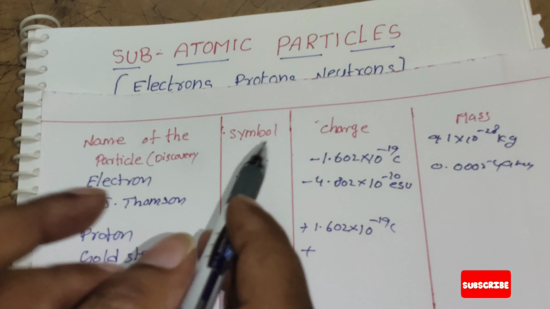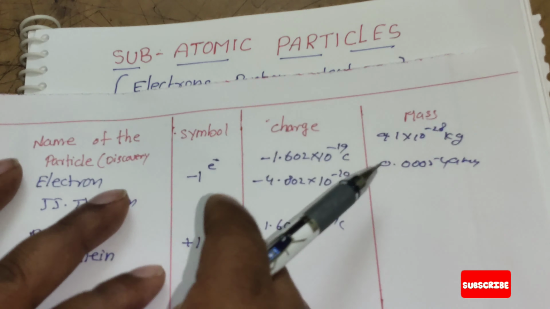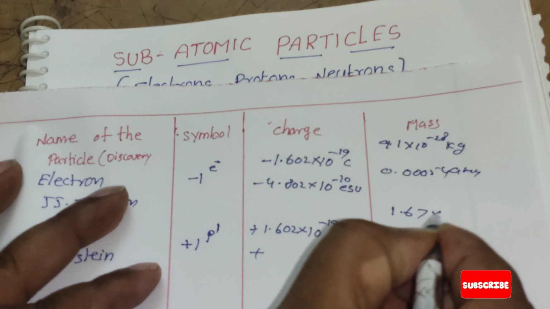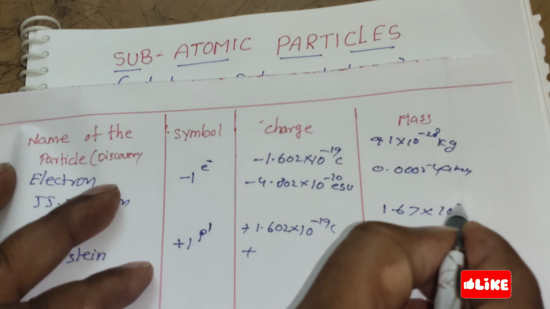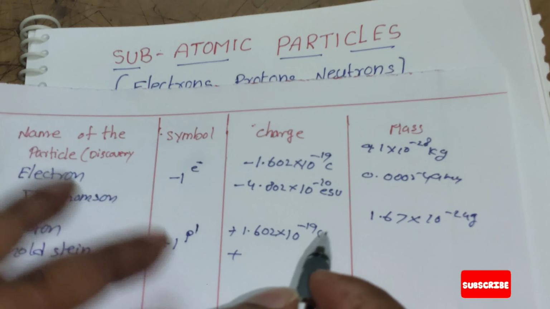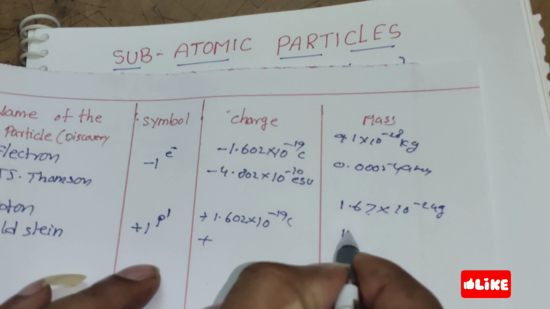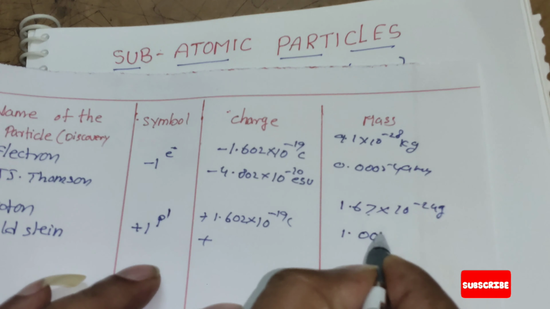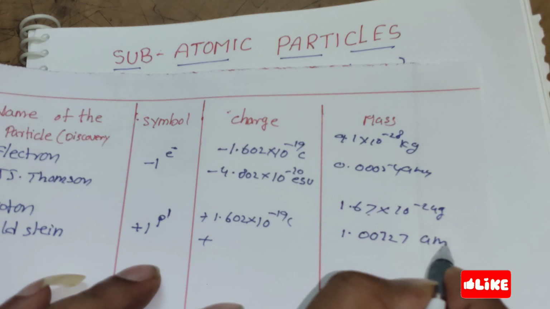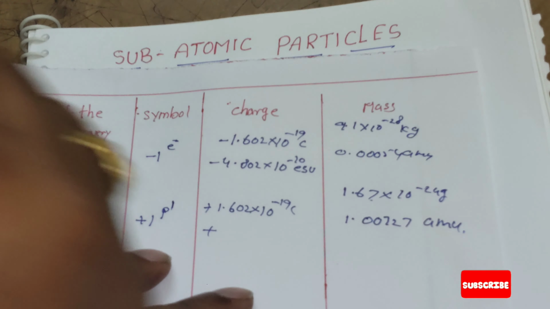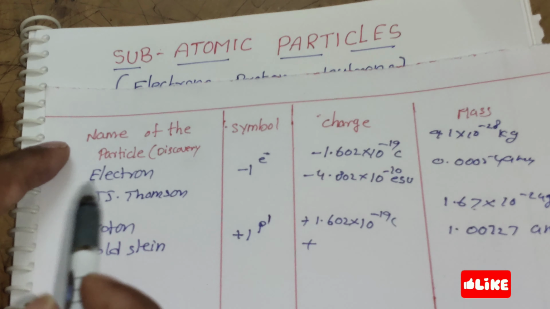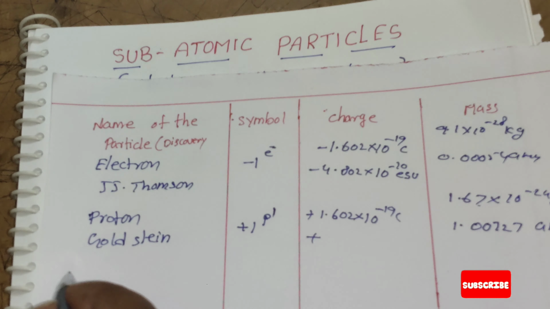And the mass of the proton is 1.67 into 10 to the power of minus 24 grams, or minus 27 kgs, or 1.00727 AMU, atomic mass units. That means the proton weight we take as 1 unit. Along with that, neutron.